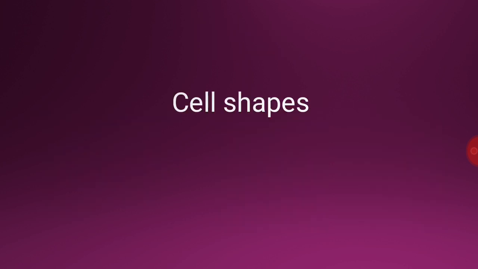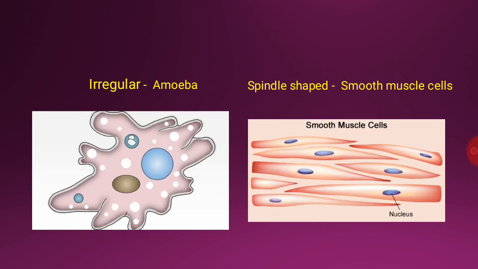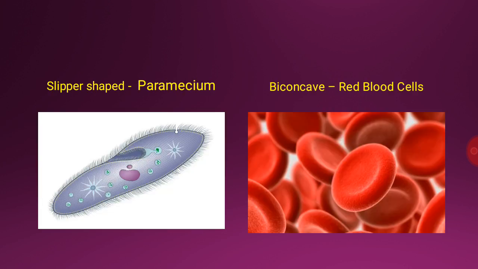Cell shapes. Cells have different shapes because they perform different functions. They may or may not be very big, but their shapes vary from each other. Some of the shapes are oval, Chlamydomonas; cylindrical, Spirogyra; irregular, amoeba; spindle-shaped, smooth muscle cells; slipper-shaped, paramecium; and biconcave, red blood cells.